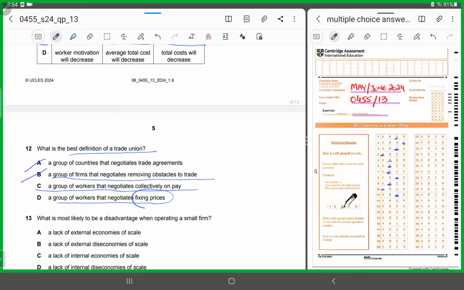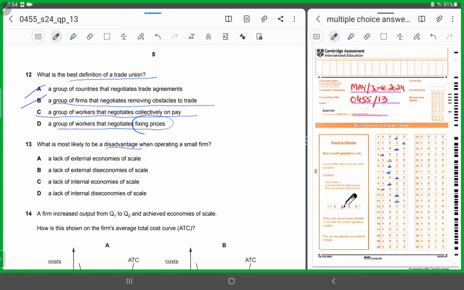Number 13. What is most likely to be a disadvantage when operating a small firm? So now they are saying if a firm chooses to remain small, what would be a disadvantage? A says a lack of external economies of scale. B says a lack of external diseconomies of scale. C says a lack of internal economies of scale. And D says a lack of internal diseconomies of scale.